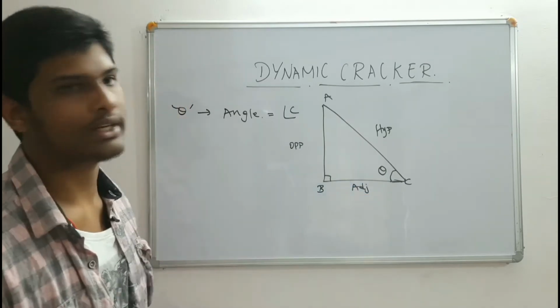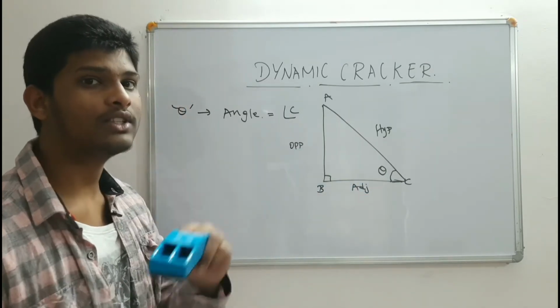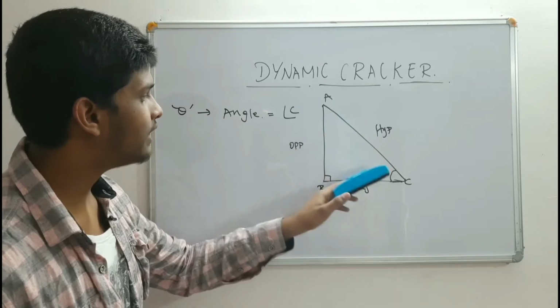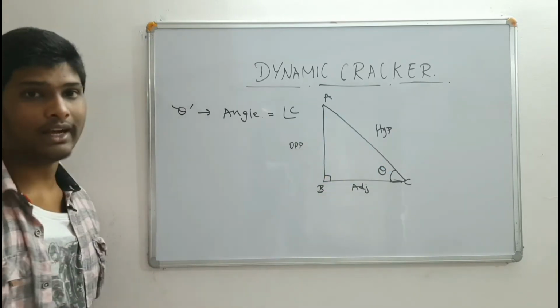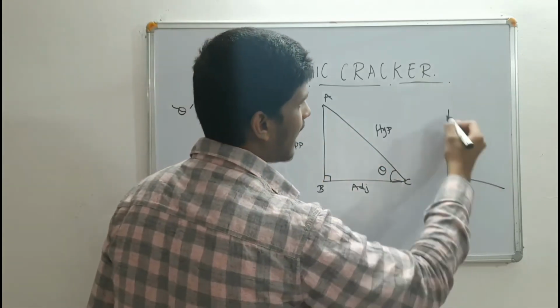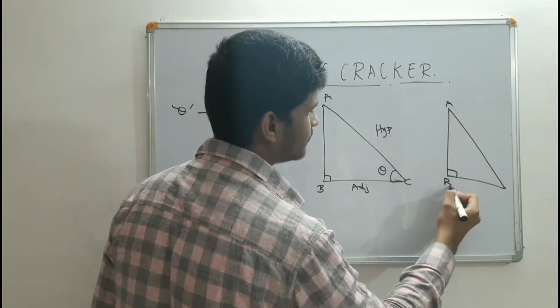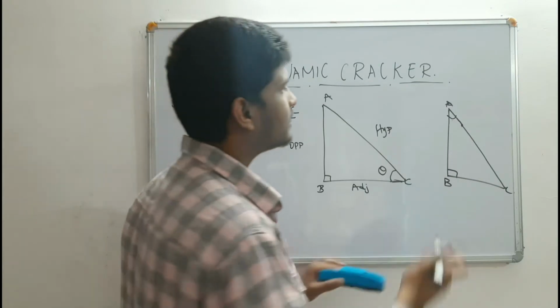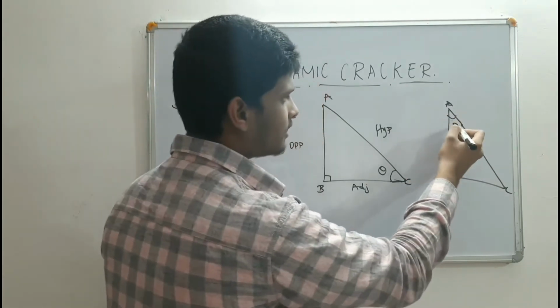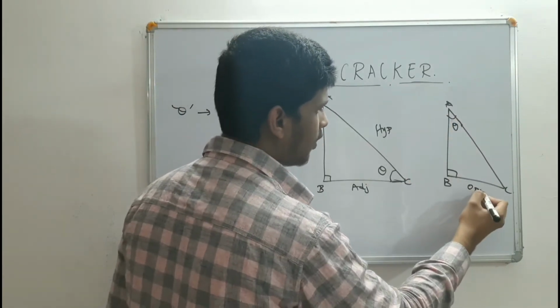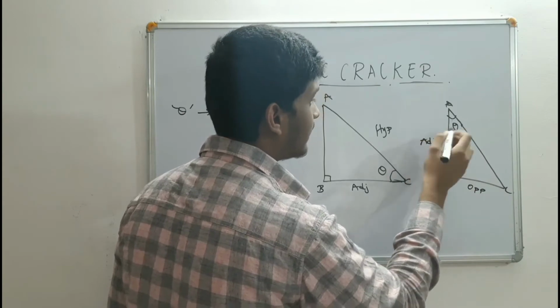But this can be changed. This can become the opposite side, this can become the adjacent side. In which case? When theta is this one. That means when we consider theta to be angle A, if you consider this angle A as theta, then this one will become the opposite side and this one the adjacent side according to theta.